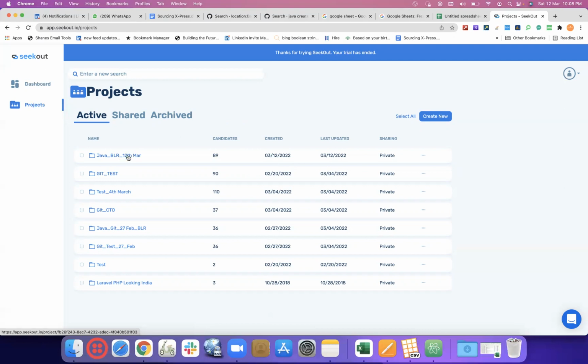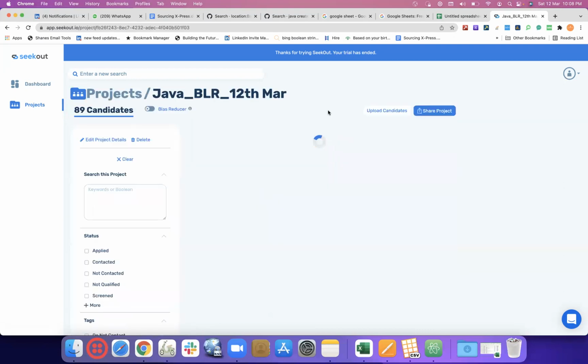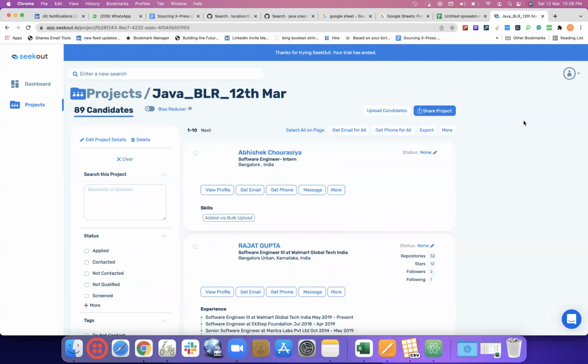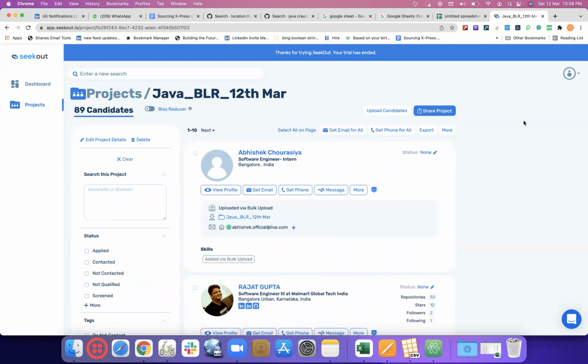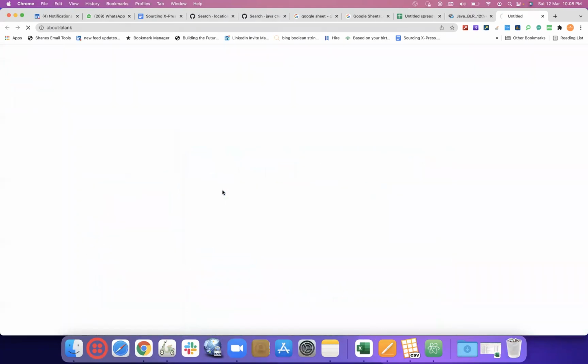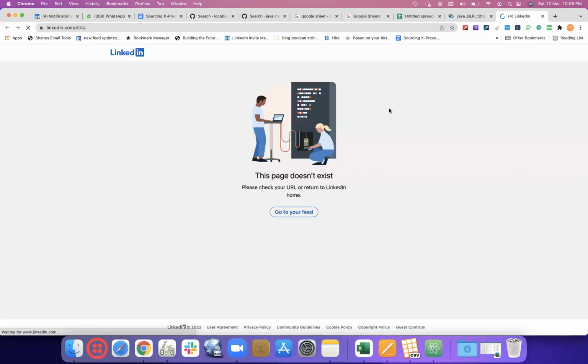Then we just go here. Okay, now if you see, you have their enriched profile. Now these profiles have been mapped with the email IDs. So it says this address is added by us. But again, if you see here, Abhishek Chaurasia, intern, and if you click on view profile, okay, this does not exist.